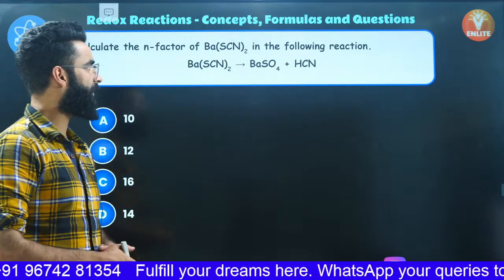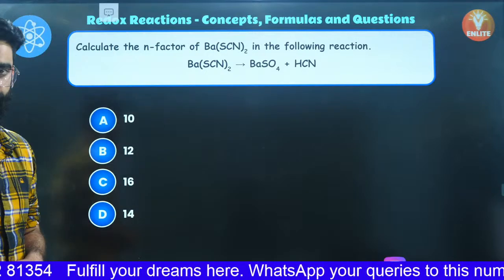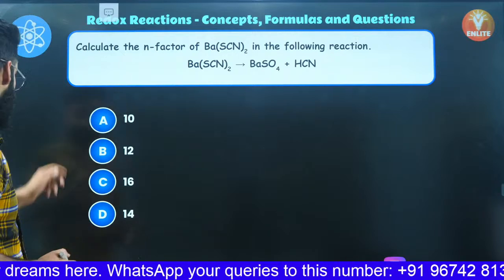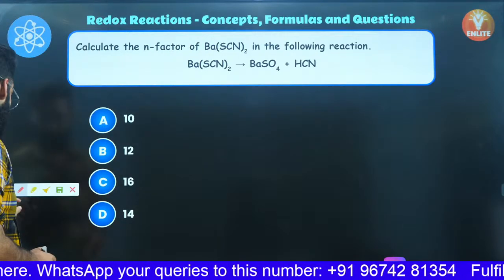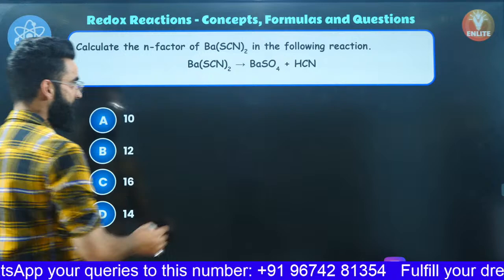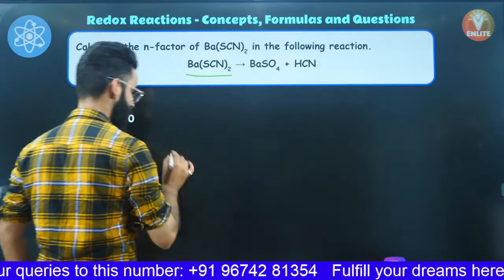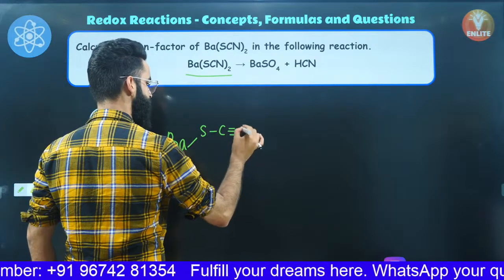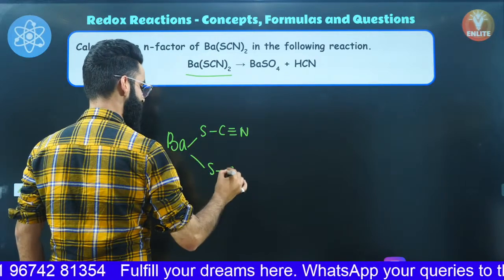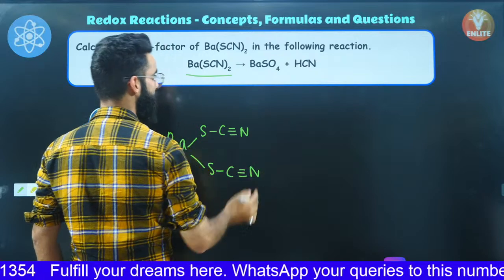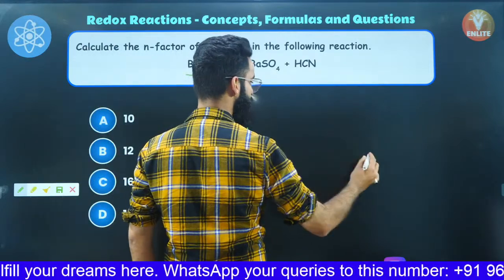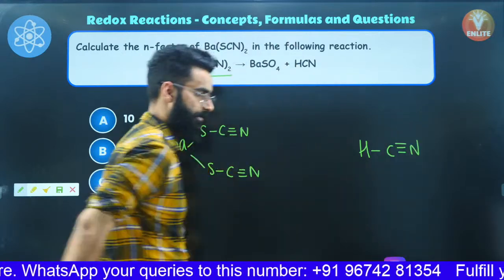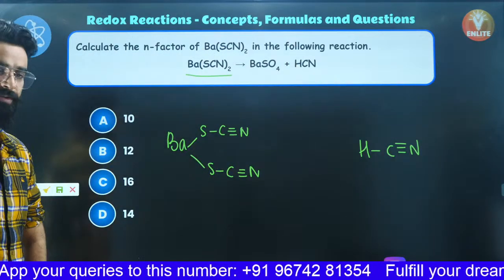Okay, calculate the N factor of Ba(SCN)2 in the following reaction. We need to calculate the N factor of Ba(SCN)2 in this particular reaction. N factor means valency factor. Well, you can only solve this question if you know the structure of your Ba(SCN)2. So let me show it to you once again. This is Ba, this is S, this is C triple bond N, this is S, this is single bond C, this is triple bond N, right? Okay, it's getting converted into BaSO4 and HCN as well. Now we will have a look.